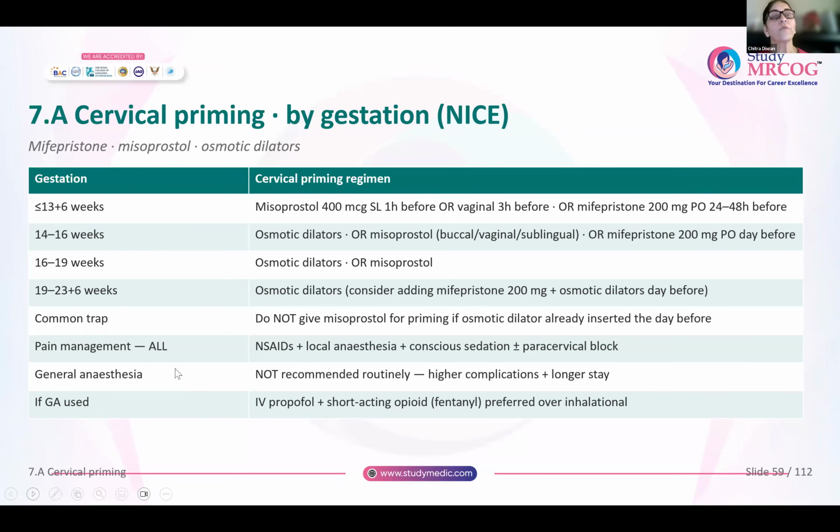If the pregnancy is between 14 to 16 weeks, you can give either osmotic dilators or misoprostol or mifepristone. Please do not give all of them together. Okay, only one has to be given. At 16 to 19 weeks, you can give osmotic dilators or misoprostol. At 19 to 23 plus 6 weeks, osmotic dilators are usually recommended. You can add mifepristone 200 milligrams or osmotic dilators 1 day before.